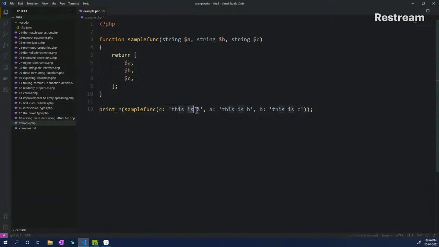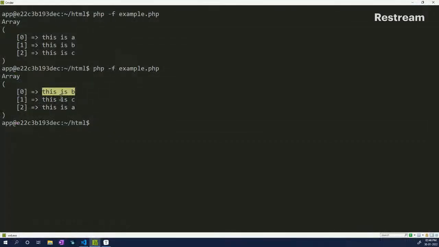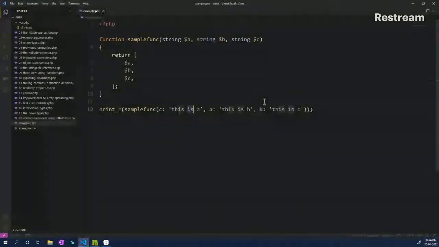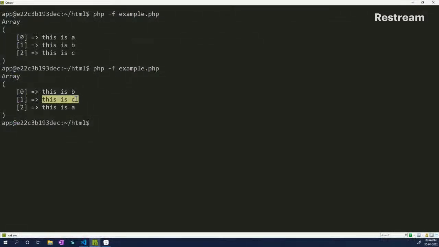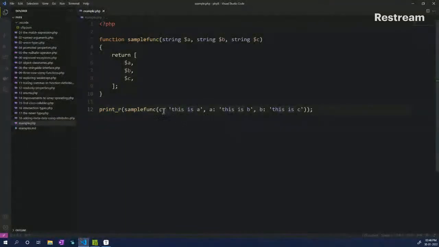So C is represented by string A. Here you will see this is string A, which is the last one right here. And then again, we have a B, which is represented by string C. So we can just mention the name of the parameter right in front of it, put a colon and pass the argument. The order doesn't matter.